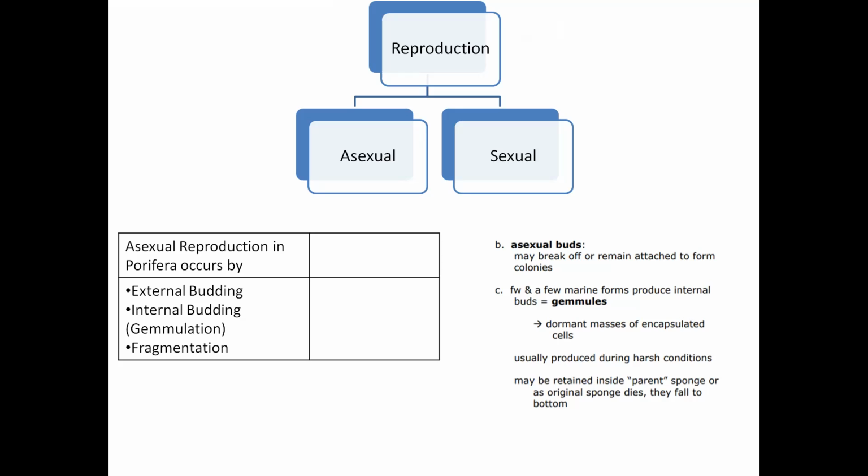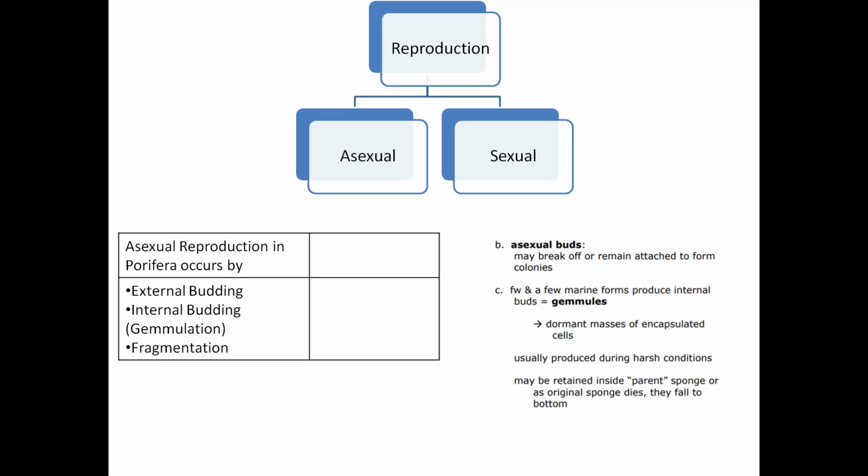Now asexual buds, that is the external budding, may break off or remain attached to form colonies. So the buds may detach from the organism and form a new organism, or they may remain attached to the main colony, to the main organism, and when many buds remain attached to the main organism, a colony is formed.